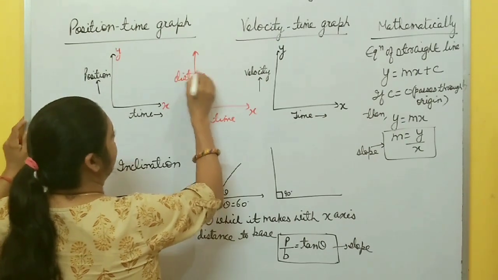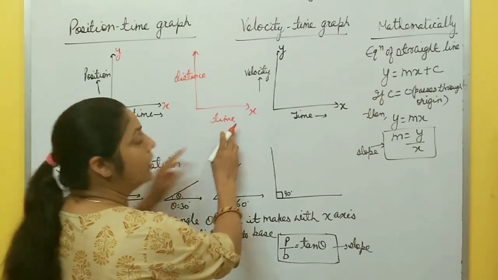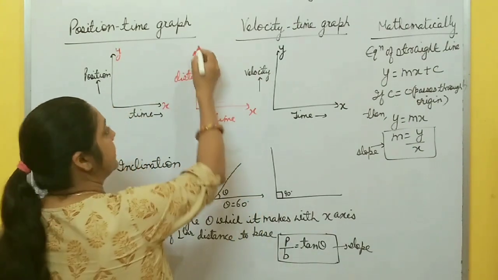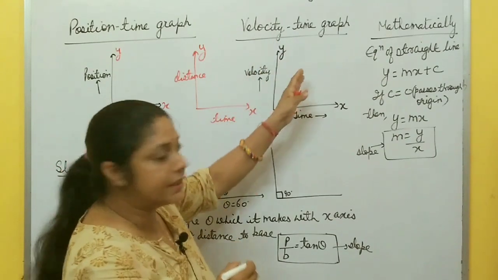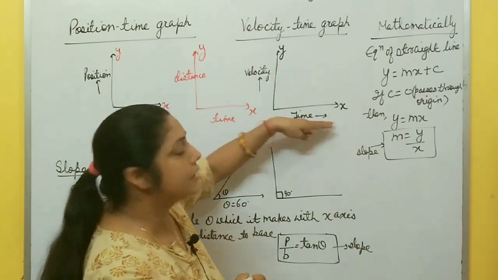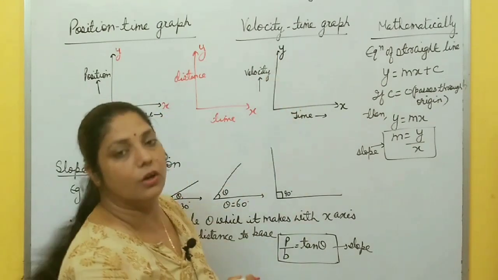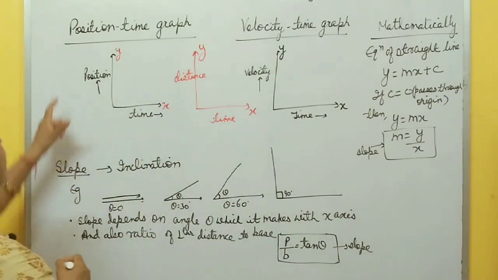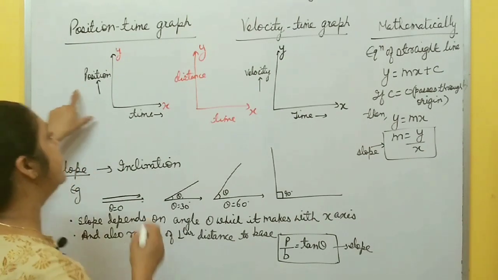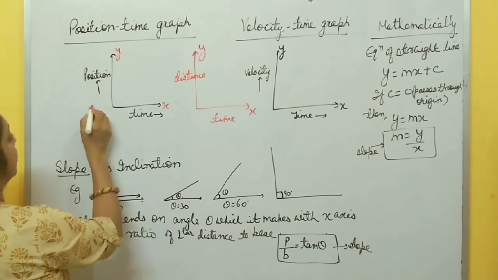So in every graph, time is always taken along the x-axis and the other quantity is along the y-axis. In the same way, in a velocity time graph, time is along the x-axis and velocity is along the y-axis.